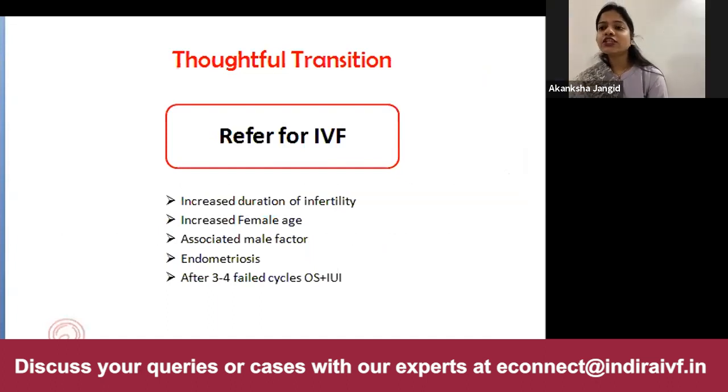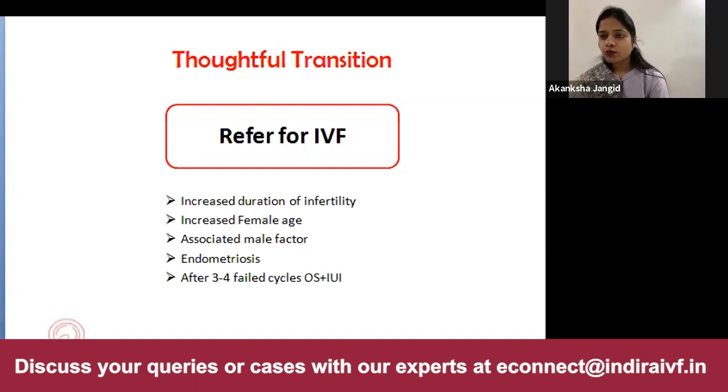Dr. Danu, this decision is easier in cases with unexplained infertility and mild male factor infertility, where the patient has undergone 3 to 4 cycles of IUI and has failed. This patient should be directly referred for IVF. Now, when to refer the patient for IVF earlier, it depends. Suppose we have taken the patient for IUI and we see that post-wash the sperm parameters have deteriorated. So if the inseminating motile sperm concentration is very less, like less than 1 million, then this patient should not be taken up for IUI, rather should be referred for IVF.